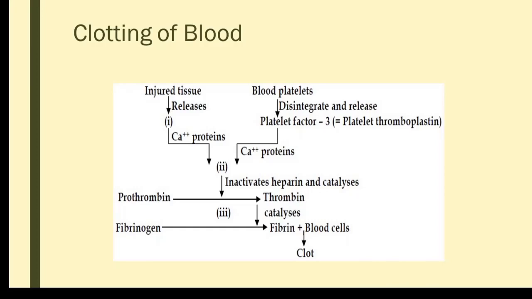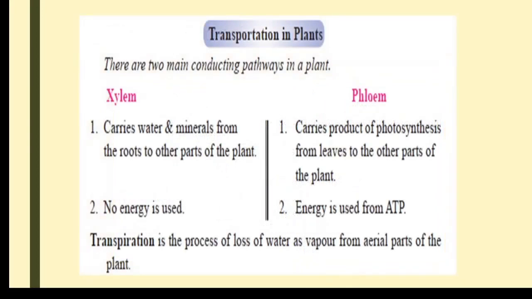Now we'll move on to plants, the transportation in plants. Plants also require transportation, because they do photosynthesis, and the food and nutrients have to be transported from the leaves to different parts of the body. In the same way, because plants are sedentary and cannot move from one place to another, they have to get water and minerals from the soil.